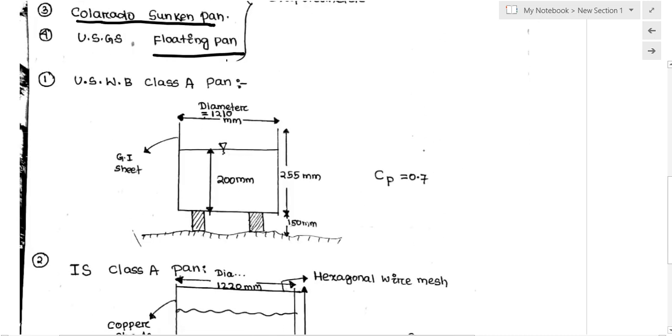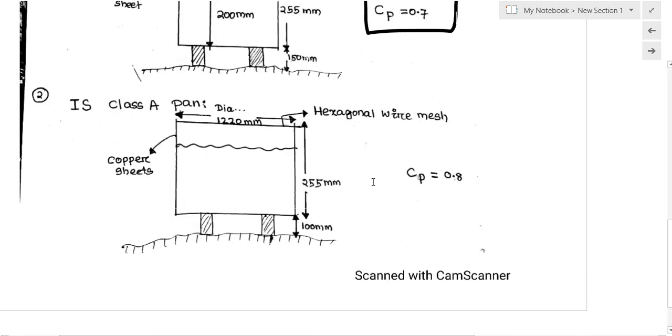So first, you have to remember the coefficient of pan for each pan. For the US Weather Bureau Class A pan, the coefficient of pan is 0.70. Similarly, the Indian Standard Class A pan, which uses a hexagonal wire mesh, has a coefficient of pan of 0.8.